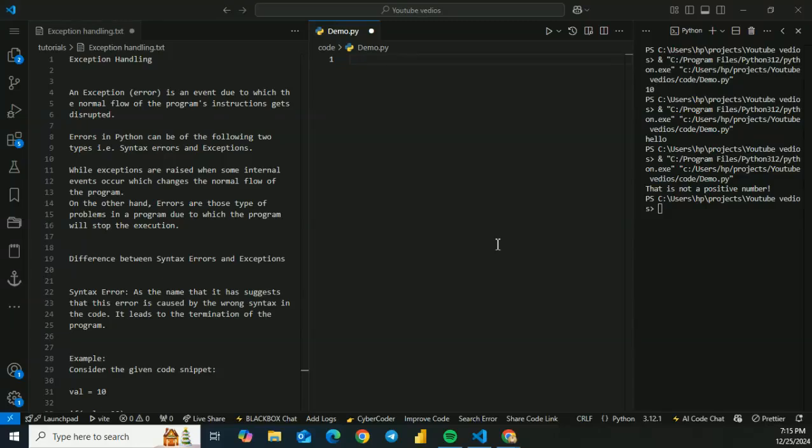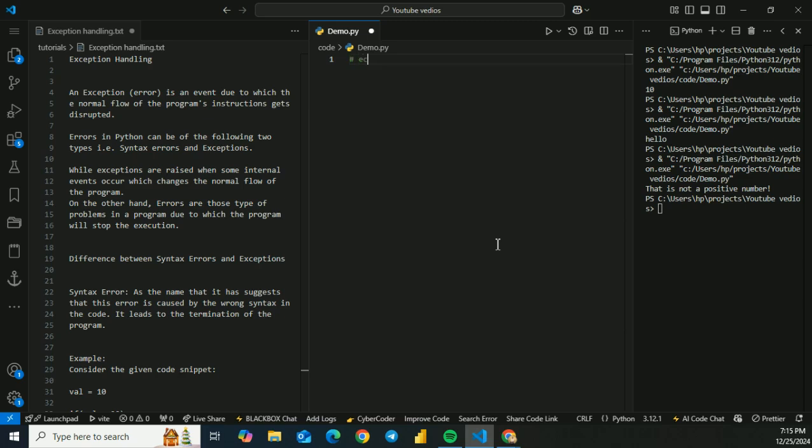In today's lecture, we are going to talk about something important that every programmer needs to know. That is exception handling. This topic is essential for writing robust and error-free programs. So stick around to learn how to make your code smarter and more reliable. So let's dive into it.